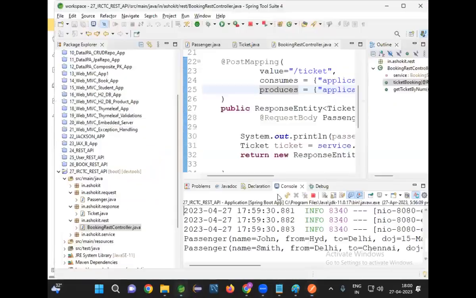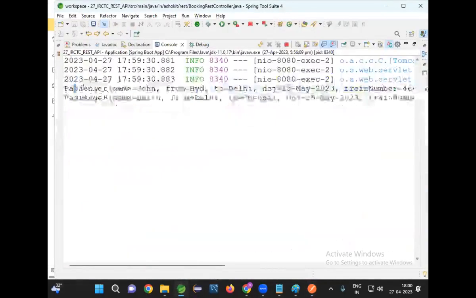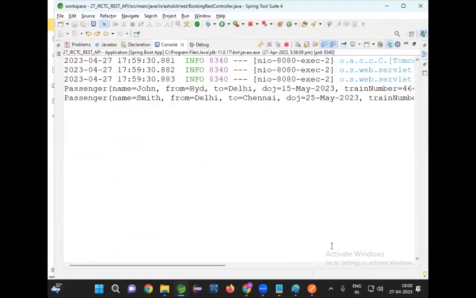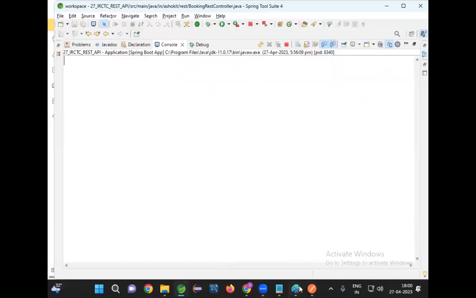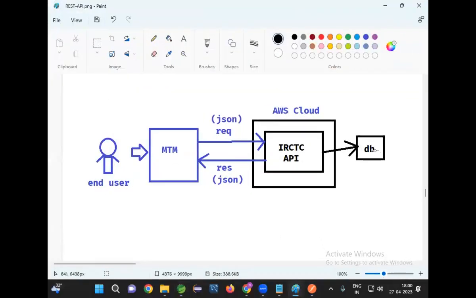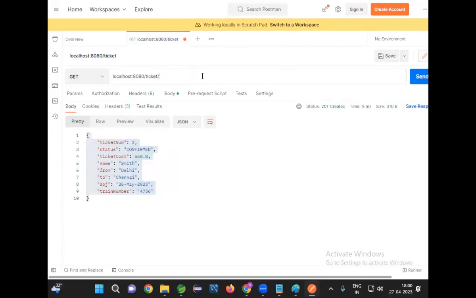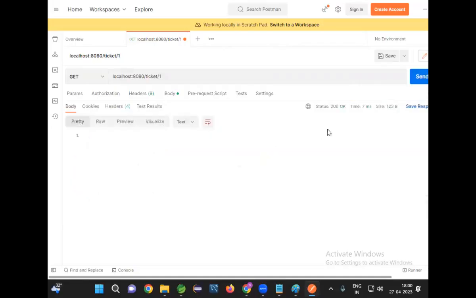Go to the console and check. First passenger data received and second passenger data also received. Now 2 tickets are booked and stored in the database. In our scenario, database means map. Now go to the get request, /ticket/1. Who is the first record? Send. Now when I send it, 200, okay.